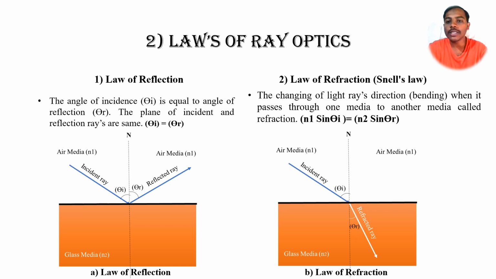The second law is Snell's law. In Snell's law, the change in direction of light rays when passing from one medium to another is called refraction, and it's mathematically represented by n1 sin theta i = n2 sin theta r. It means that whenever light passes from a rarer medium to a denser medium, it will be bent. In figure B we can see how light is bent. Here is the angle of incidence, and here is the angle of refraction. Those things are mathematically derived by Snell's law.